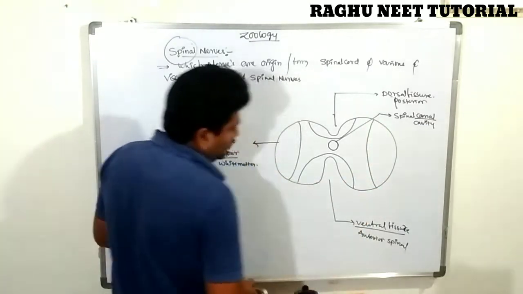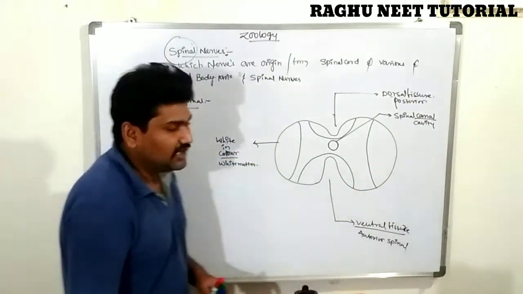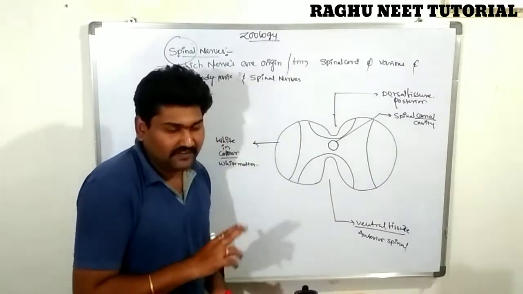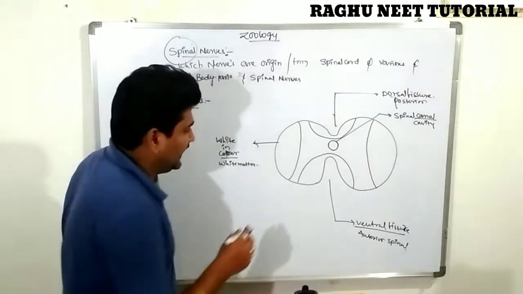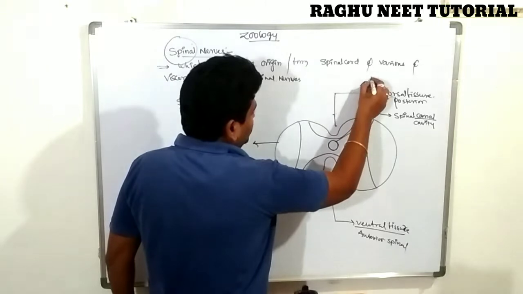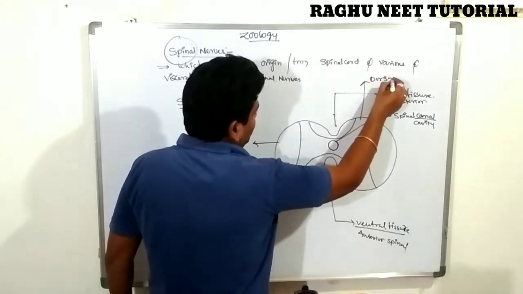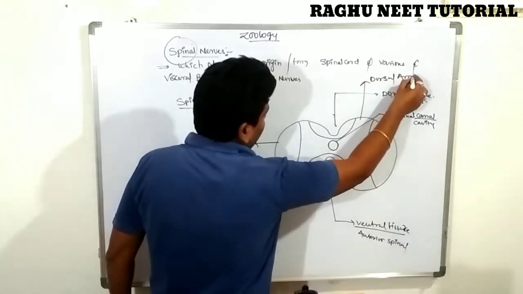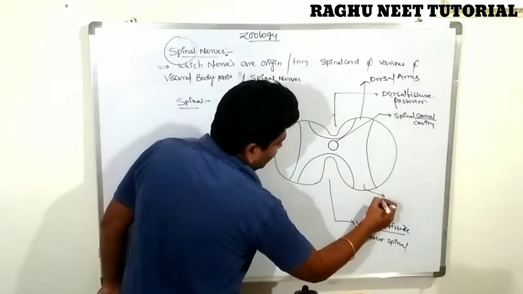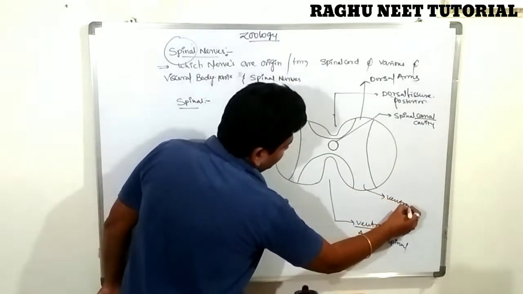The inner side of the spinal cord looks like an H-shaped structure. It contains four arms. What are they? It contains two arms. The first one is the dorsal arm, and the other is the ventral arm. Dorsal arm and ventral arm.